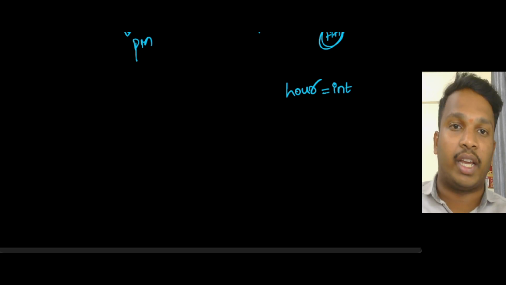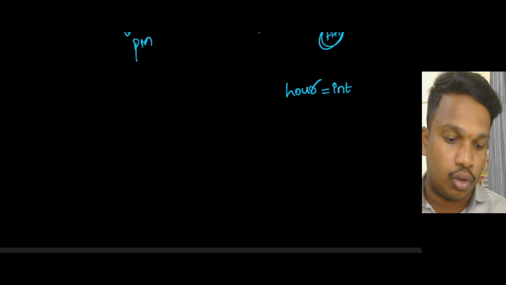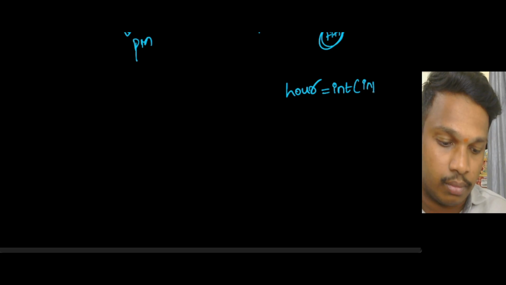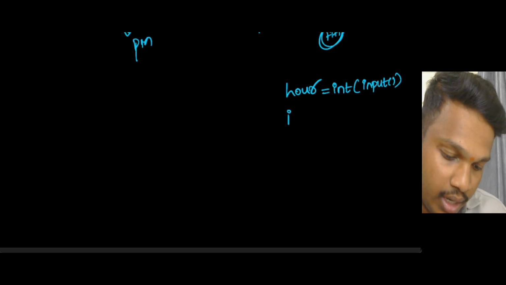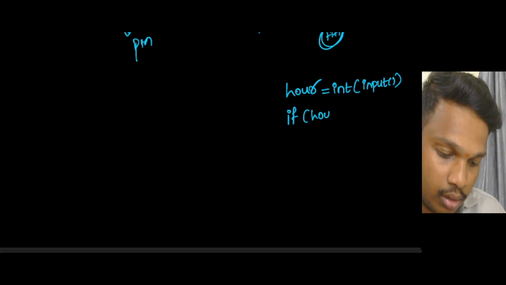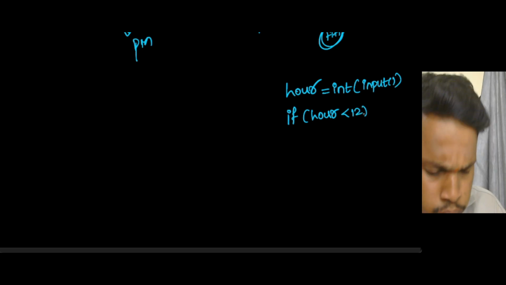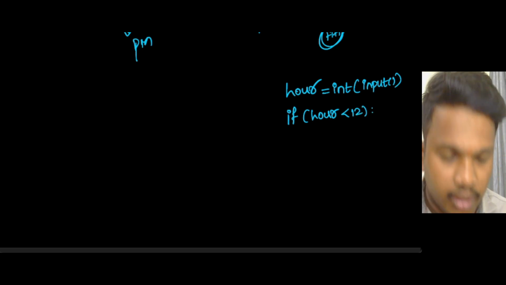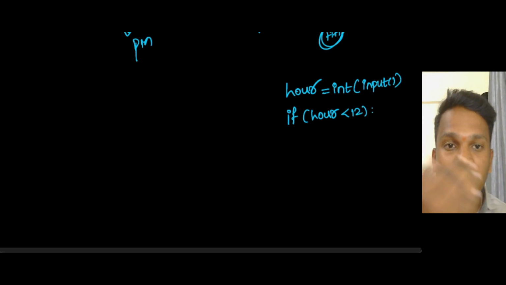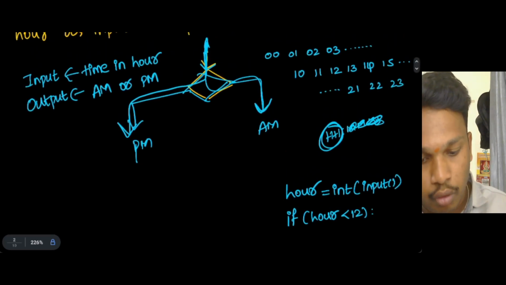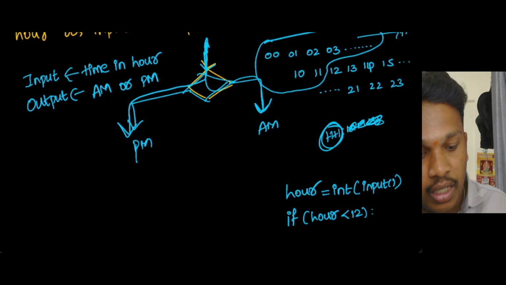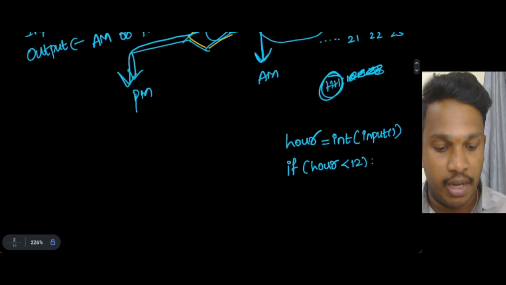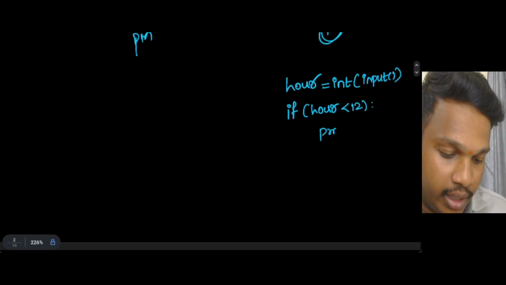Hour is an integer, there cannot be 1.5 hour like this. So I am typecasting into integer. Now correctly observe, if the hour value is less than 12, less than 12 means which part? This part, am I correct? In this part what should I print? Am, correct? Am. So I am printing am.